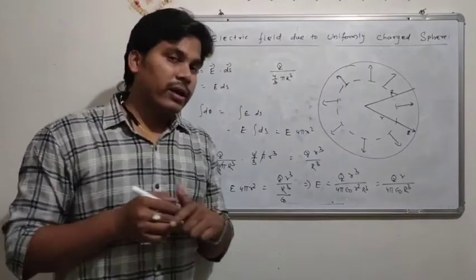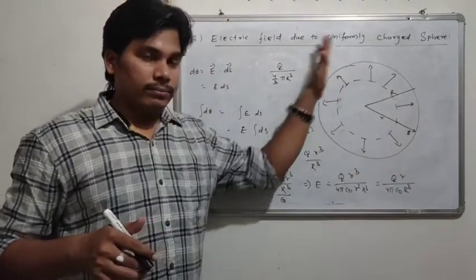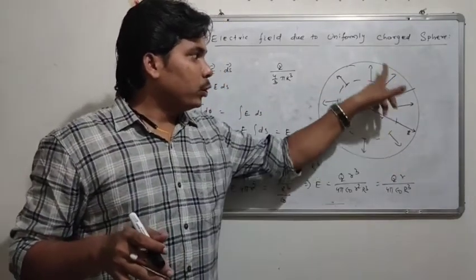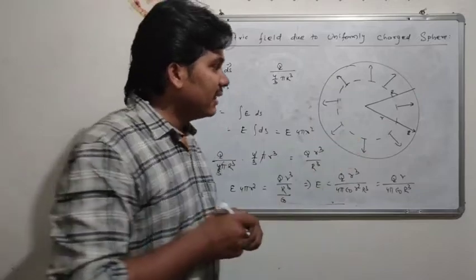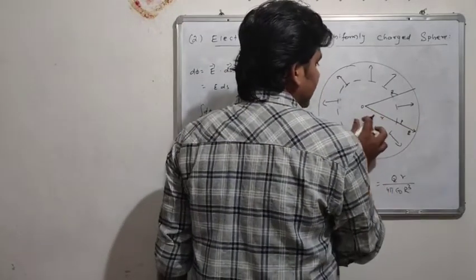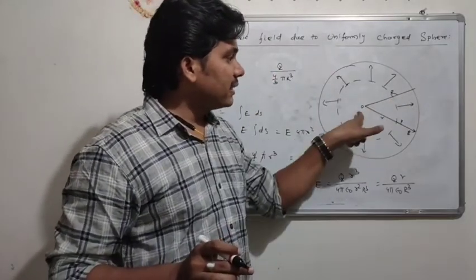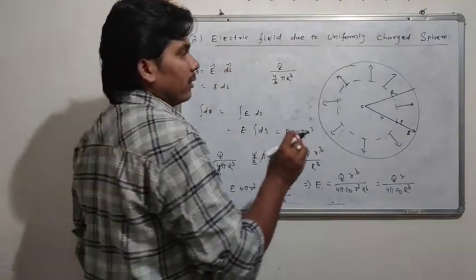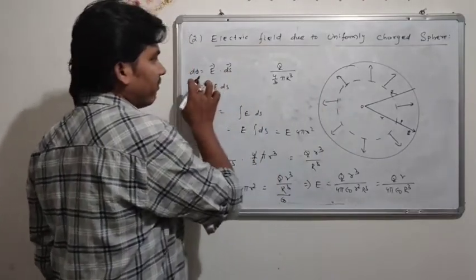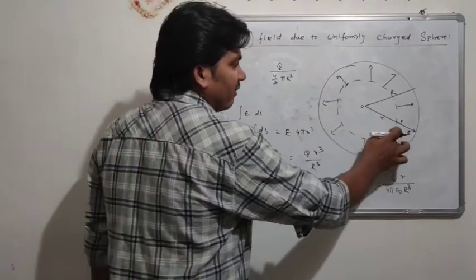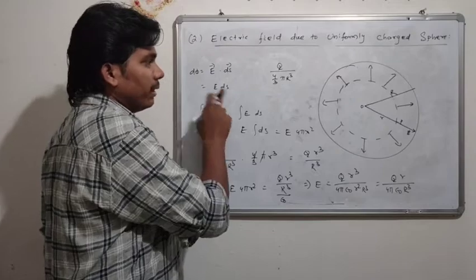That means what? Here what we are doing, simply again I am repeating, this is a charged sphere where Q charge is uniformly distributed. Now we are finding the electric field intensity at point P, which is at a distance of small r from the center of the sphere. Now this radius is the capital R. For finding the electric field intensity at point P, we are finding it for a small area, d phi equals E dot ds vector. As the E vector and the normal vector to the area are coincident with each other, this will be E ds.